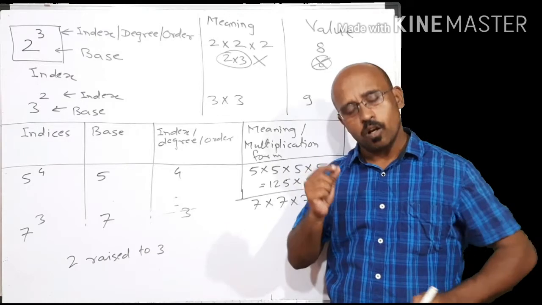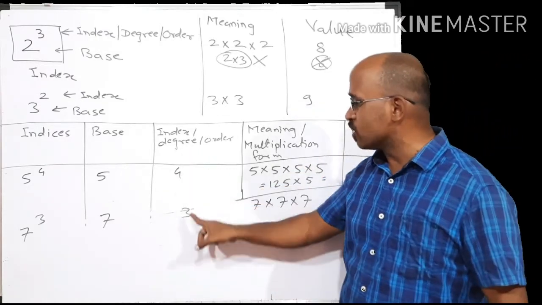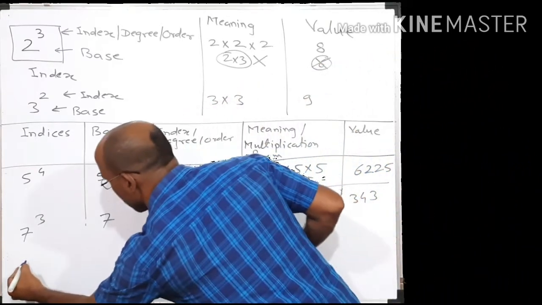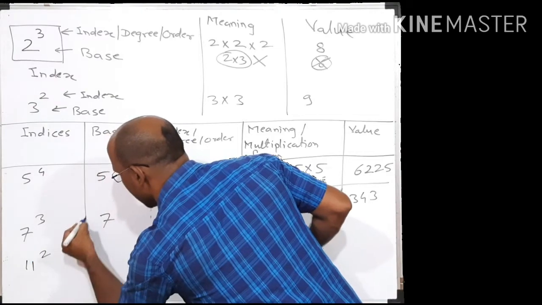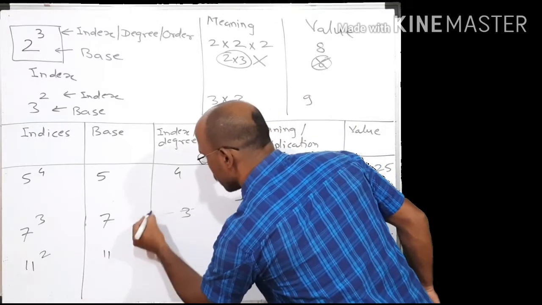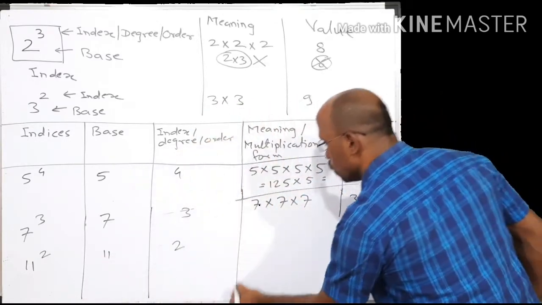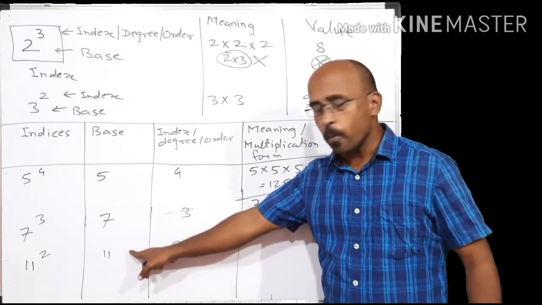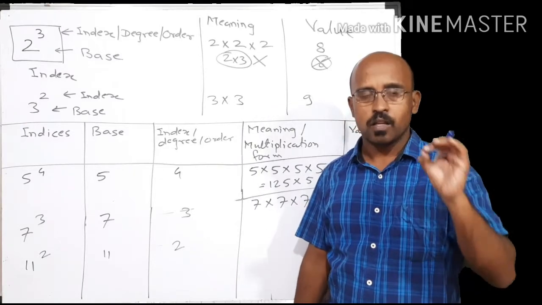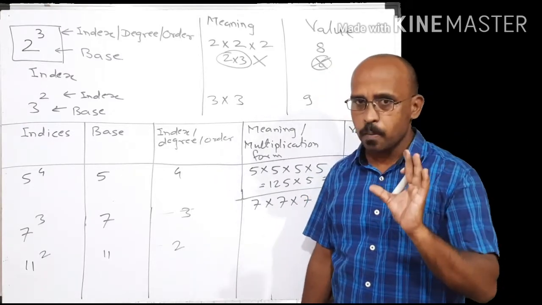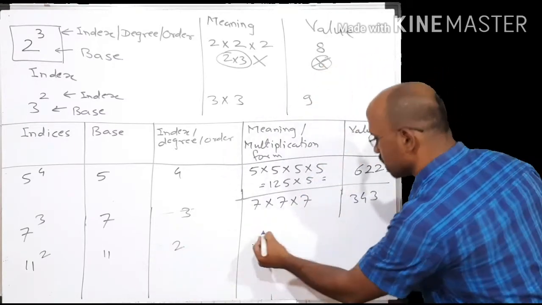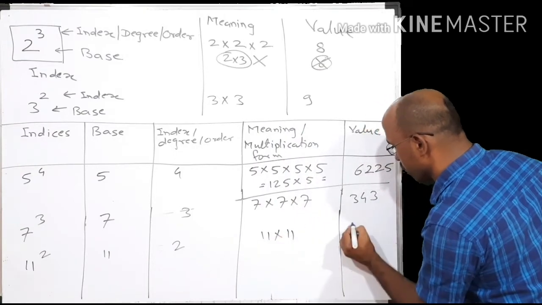Among this pronunciation also there is one convention. Whenever index is 2, pronounce it as square. Means suppose a number is written as 11 raised to 2. So base is 11, index is 2. So how to pronounce it? Instead of pronouncing it as 11 raised to 2, pronounce it as square of 11, or 11 square. Clear? So square of 11 meaning is 11 into 11, which is nothing but 121.